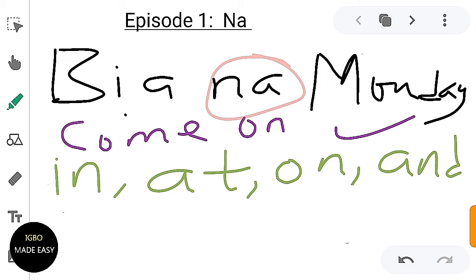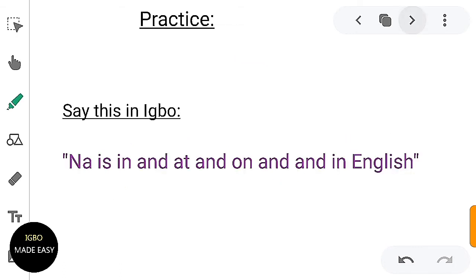But na basically is in, at, on, and. So when you see na, the context will let you know if it's in, or at, or on, or and. Soak it in. We're going to do a very quick exercise. You're going to translate this into Igbo. You're going to say na is in and at and on and in English.